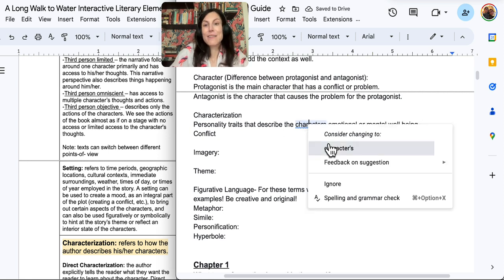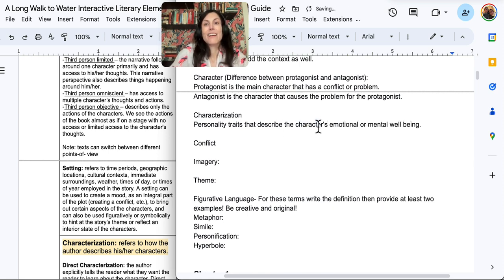Now, common mistakes I see. You might characterize a person as rich. Now, rich isn't technically part of a person's personality. Maybe you notice that the person might be greedy. Then you would want to characterize that person as greedy. And if you can, maybe wealthy, or sometimes materialistic would be like a wealthy person that really likes their stuff, something along those lines.